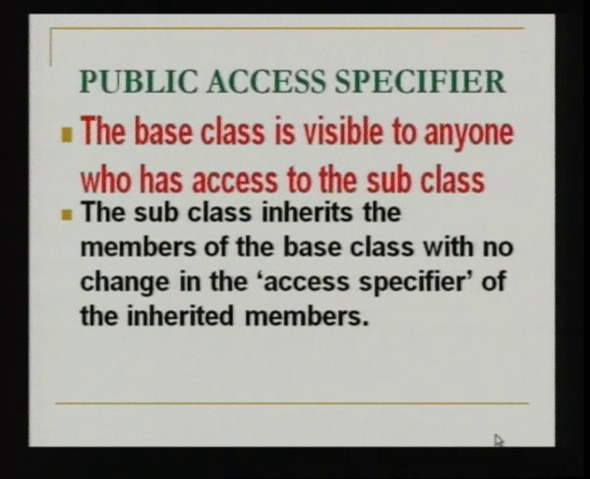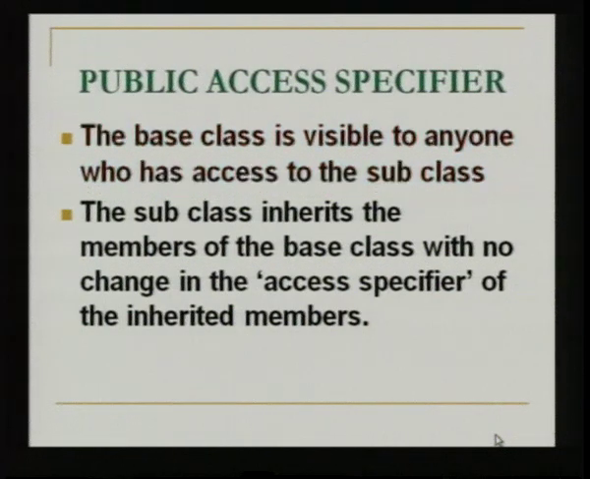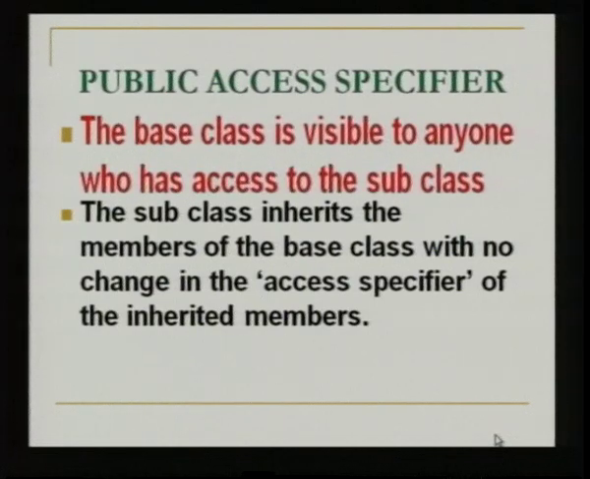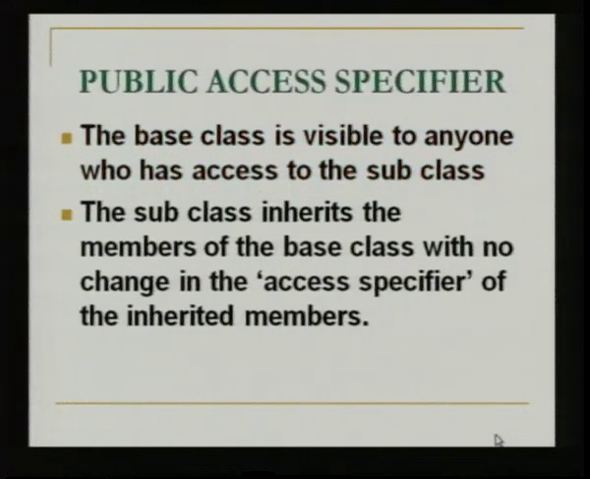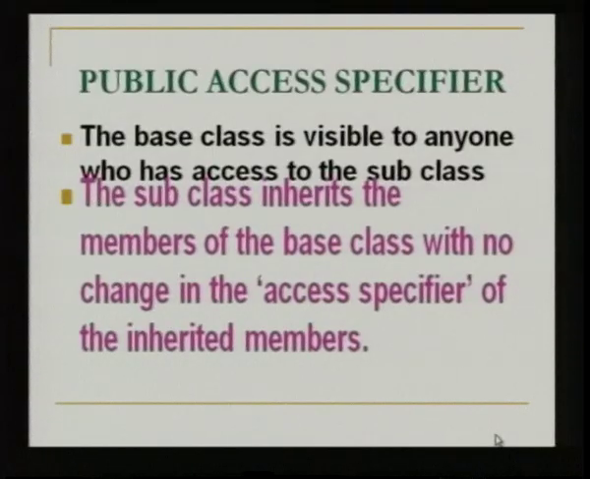With the public access specifier, when you inherit using public derivation, the base class is visible to anyone who has access to the subclass. Because the subclass inherits from the base class, anybody who has access to the subclass also has access to the superclass. So, everything in the superclass becomes visible to the subclass and to those trying to access it. The subclass inherits the members of the base class with no change in the access specifiers of the inherited members. So, what does this particular statement mean?